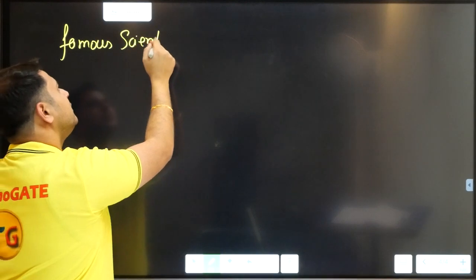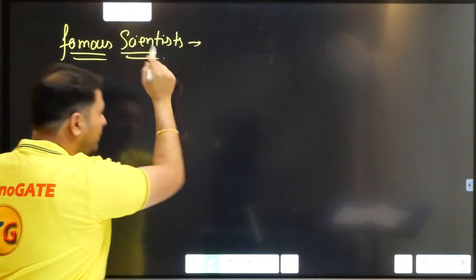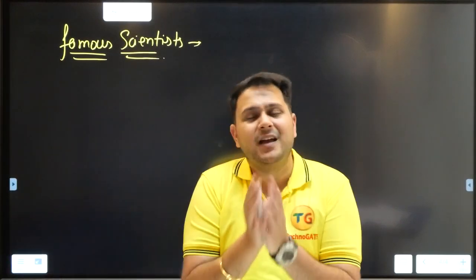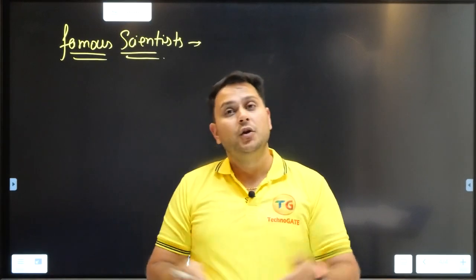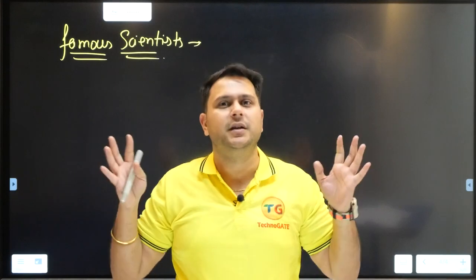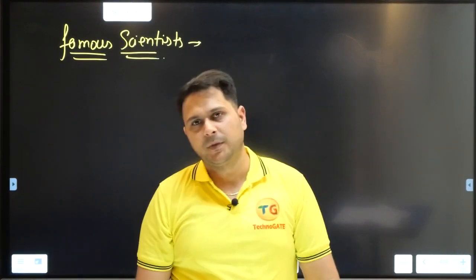But there were some very famous scientists who did this study, due to whom we are able to read physics today, due to whom we are having the subject physics today.